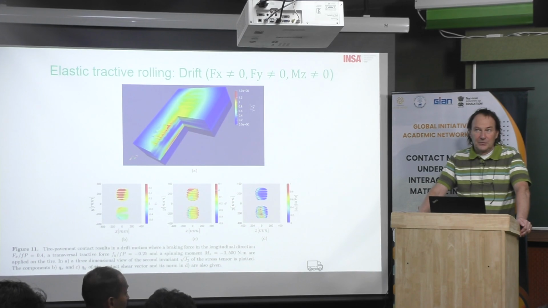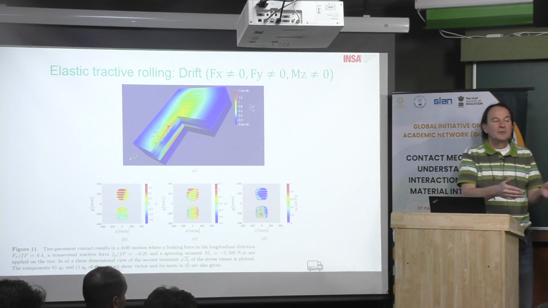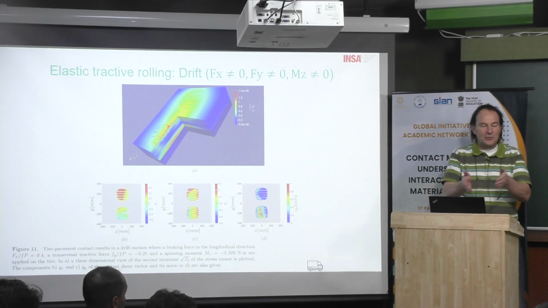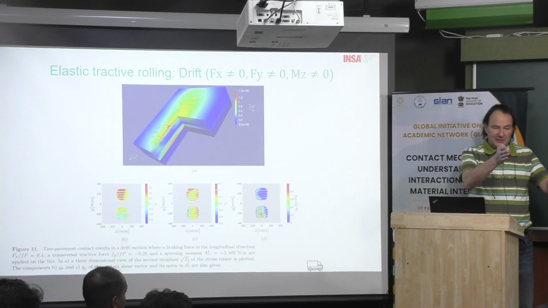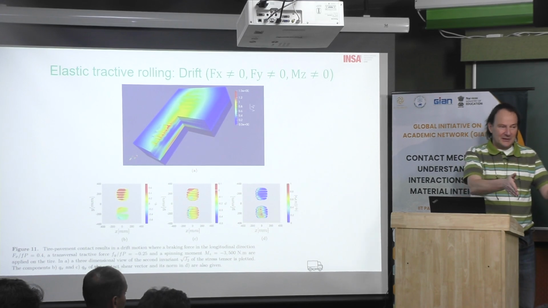Because drift gives you lateral force, yes, and Fy is lateral force, right? Yes. And Fx is longitudinal force. Yes. But even if, for example, if it is a truck, or if you have a propulsion car, you can have the front wheels that do not move, but the rear will move.